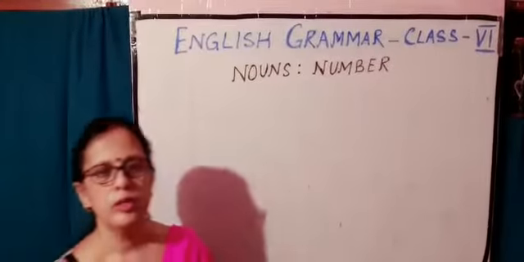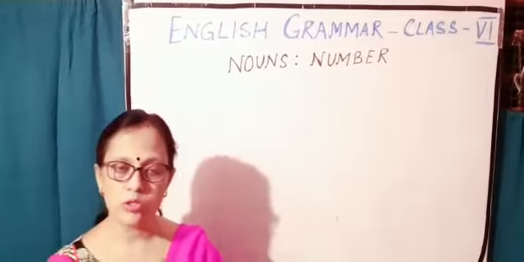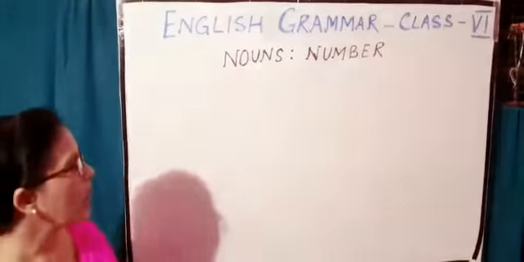Now the fourth rule is if a noun ends in y and the y has a consonant before it, its plural is formed by changing the y into ies.